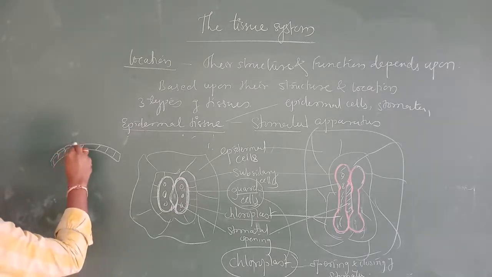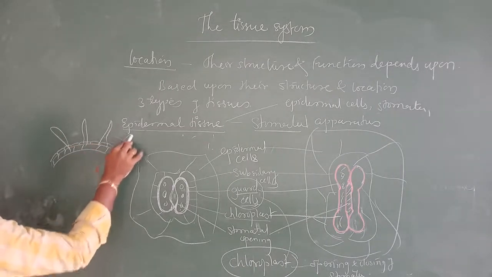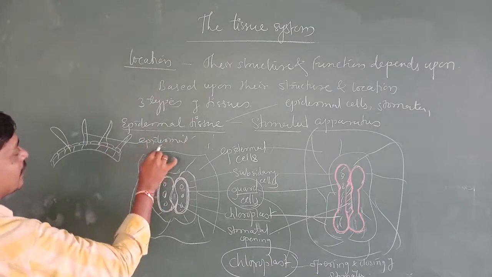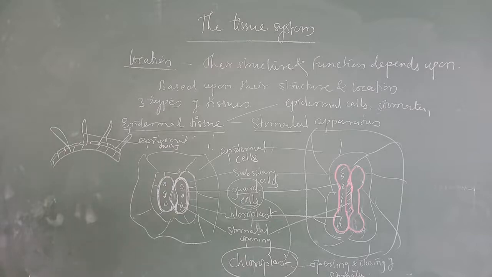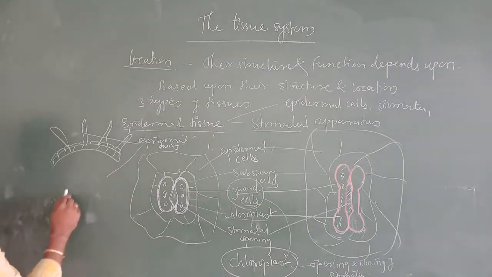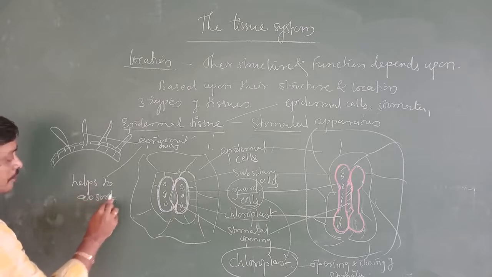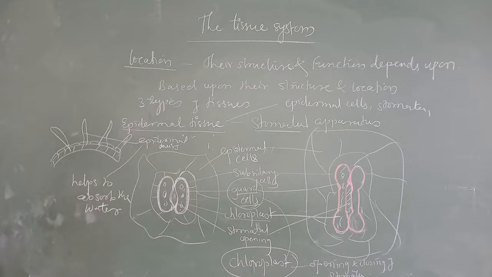Above this you are going to get the cuticle, and here you are going to get the epidermal hairs. Now the outermost epidermal hairs are unicellular elongated epidermal cells, which help to absorb water and minerals from the soil.